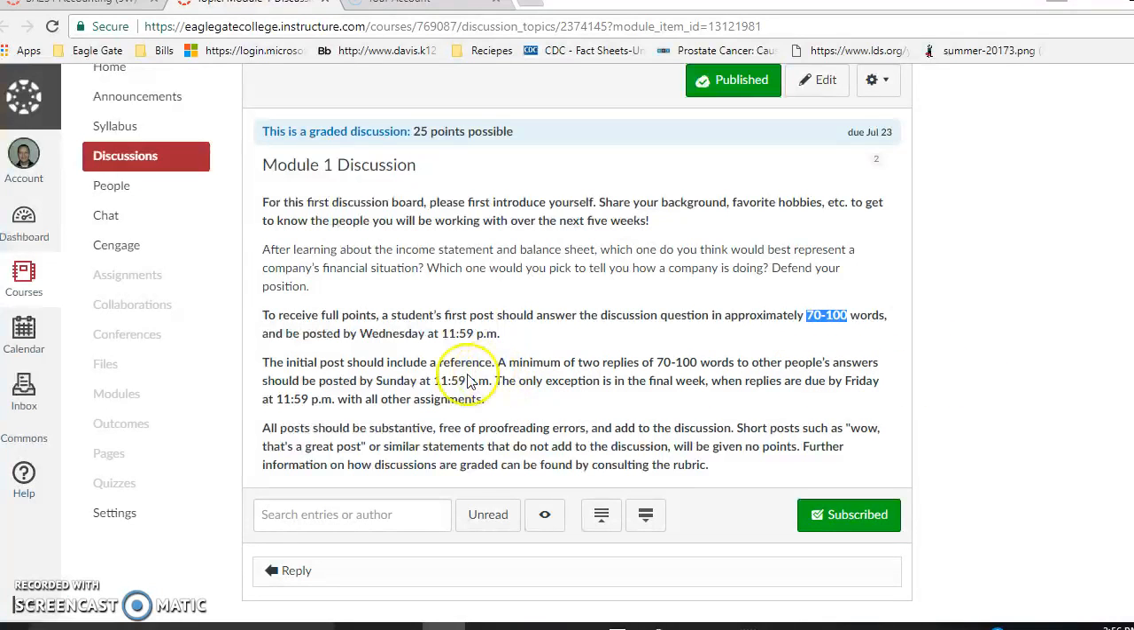And then by Sunday at 11:59, you need to do 2 responses. So, and before I forget, your initial post should include a reference. So reference it to something that you liked in the book. Or if you're looking at stuff online, reference it to the webpage where you got it. And then a minimum of 2 replies of 70 to 100 words for other people's responses. And this needs to be posted by 11:59 as well on Sunday night.